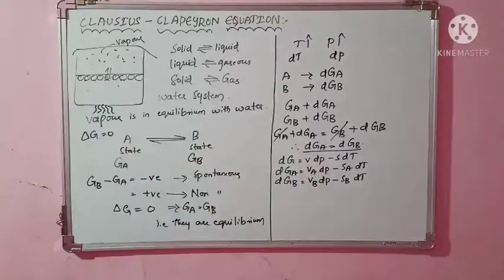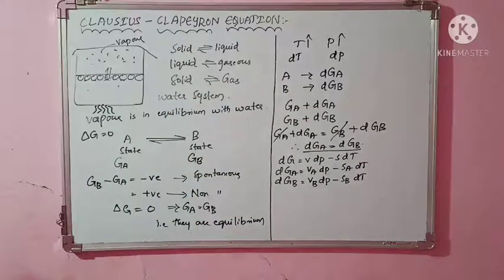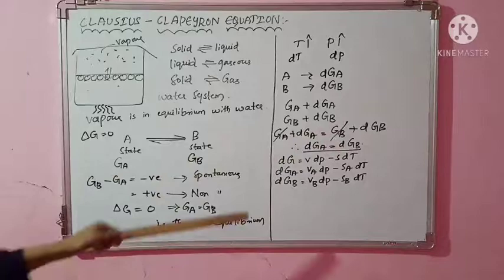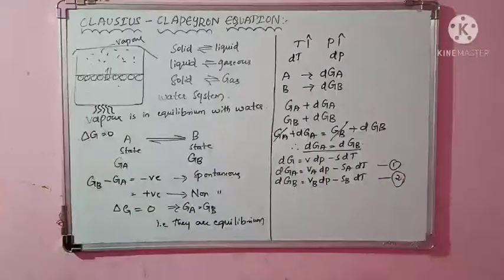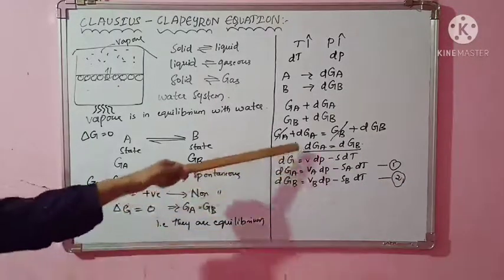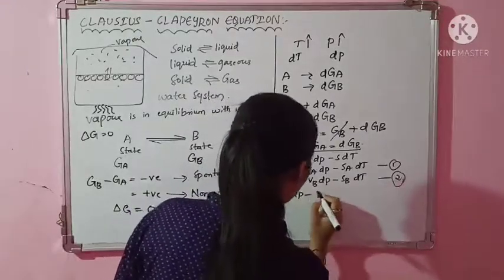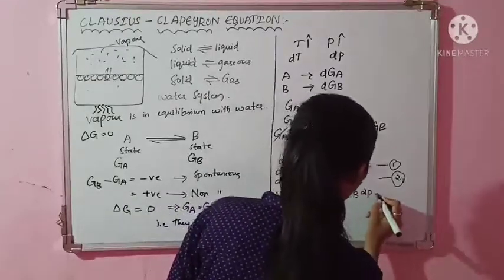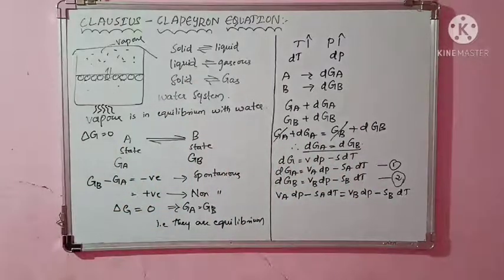Why? Because I am not changing pressure and temperature, because it is constant for both. P and T are same for both. Only VA and SA will come here, VB and SB will come there. Clear? Next, you know that since dGA equals dGB, these both are equal, then can I equate these? Take this as equation 1 and equation 2. Can I equate equation 1 and 2? Because I have dGA equal to dGB. So I can have VA into dP minus SA into dT is equal to VB into dP minus SB into dT. Can I do this? Yes, I can have that, isn't it?